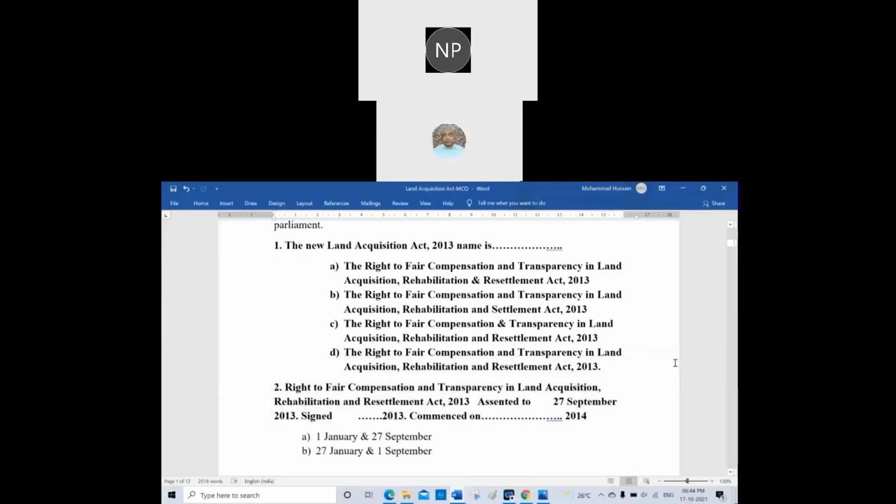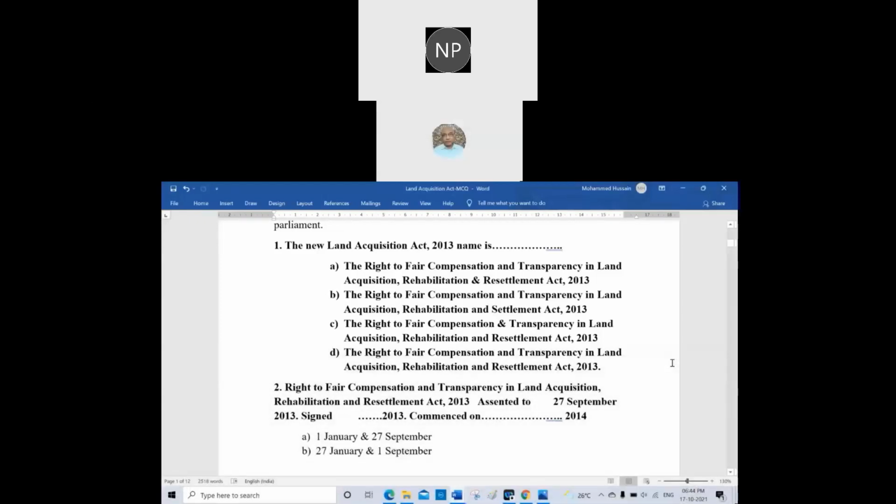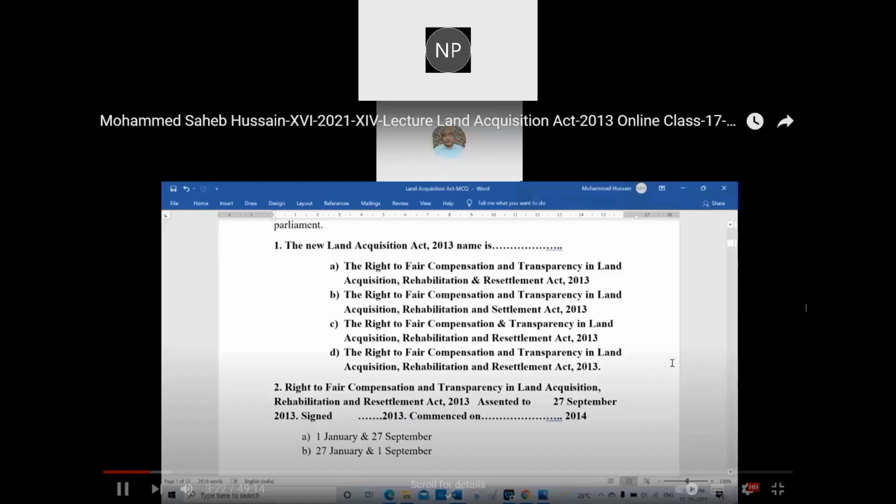Yes, sir. C, sir. D, sir. D is the right answer. The Right to Fair Compensation and Transparency in Land Acquisition, Rehabilitation, and Resettlement Act 2013.